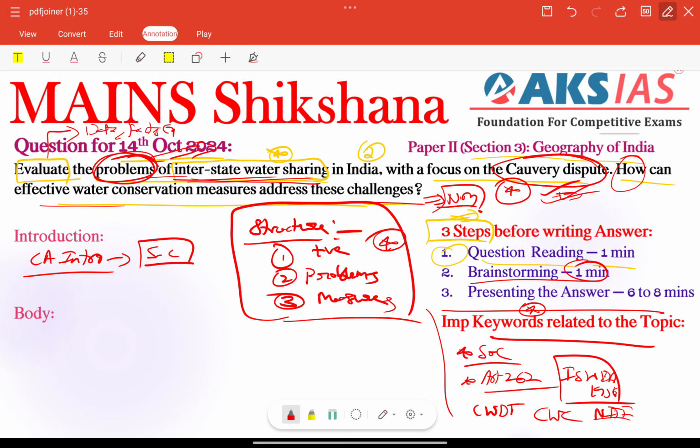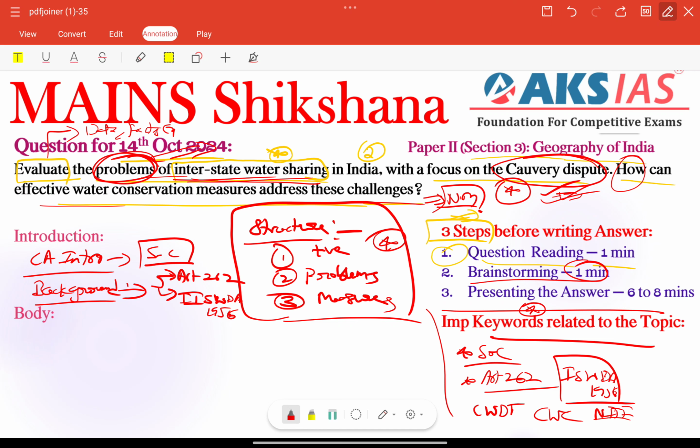Otherwise, we can talk about interstate water disputes background, right? Background also needs to be added along with the current affairs introduction. We can add Article 262, and also the Interstate Water Disputes Act 1956, which is also very important.